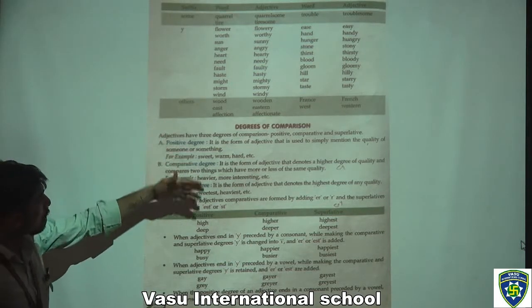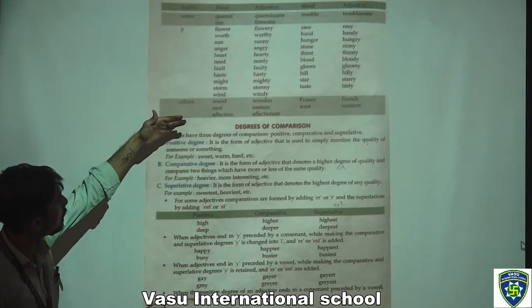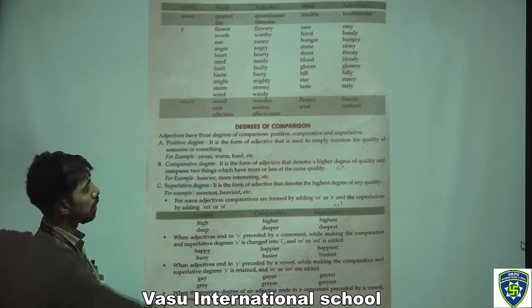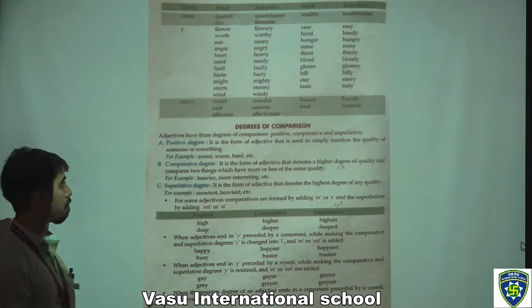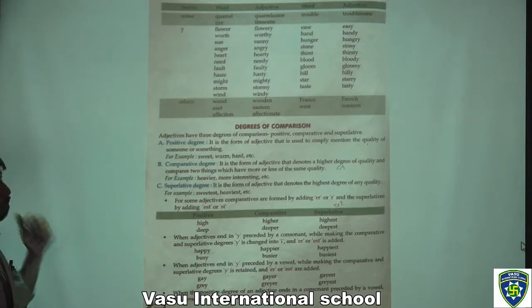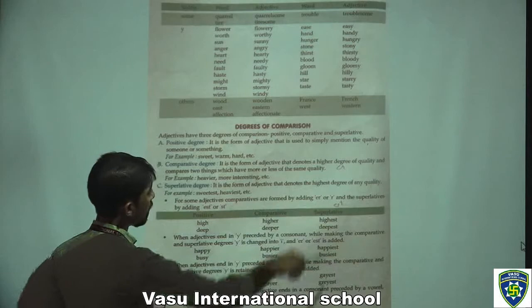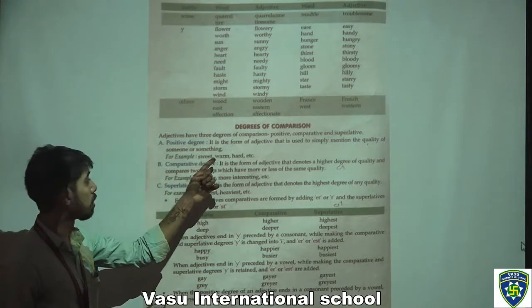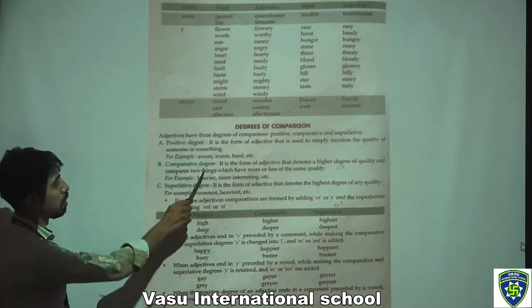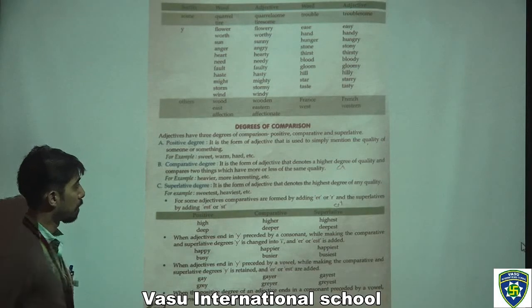Now degrees of comparison. Adjectives have three degrees of comparison that we already know: positive, comparative and superlative. What is the positive degree? It is a form of adjective that is used to simply mention the quality of someone or something. For example, sweet, warm, hard, etc.